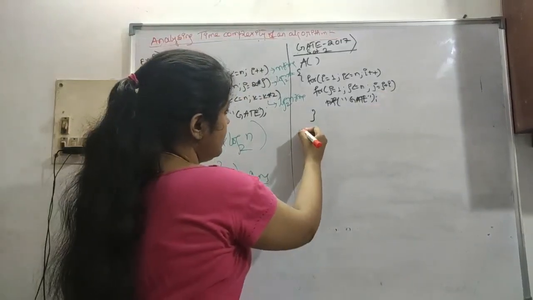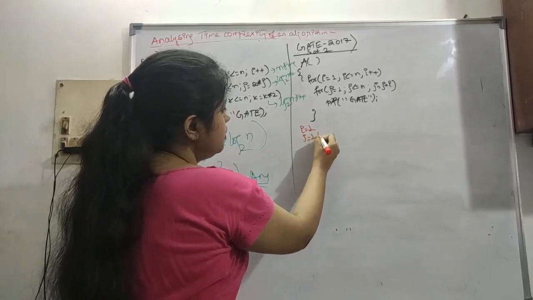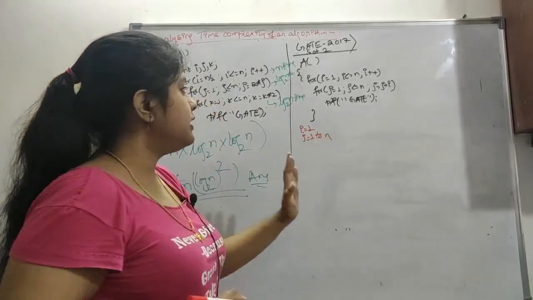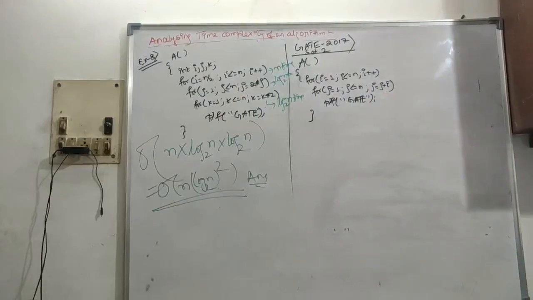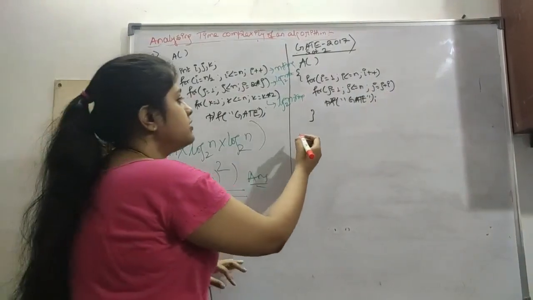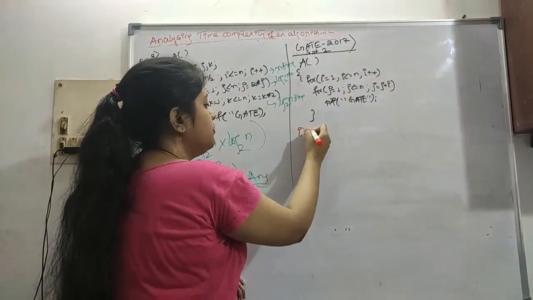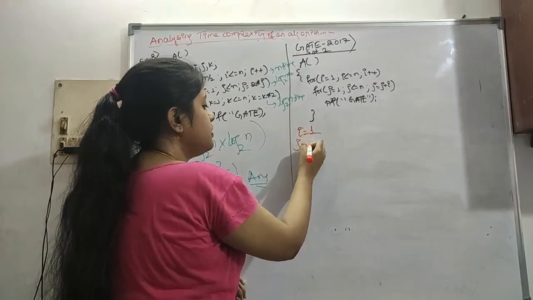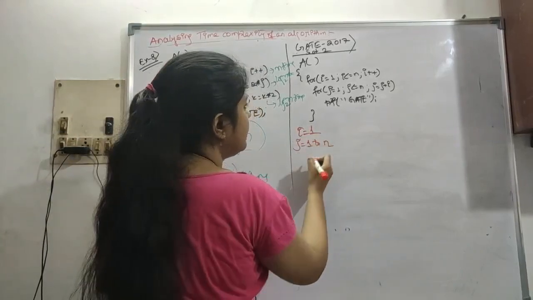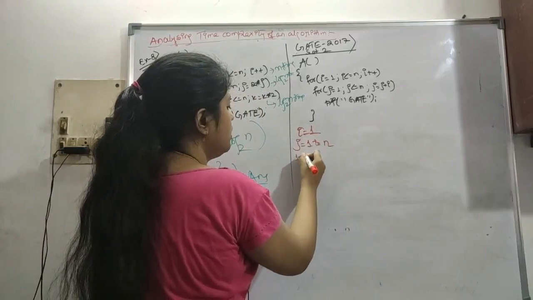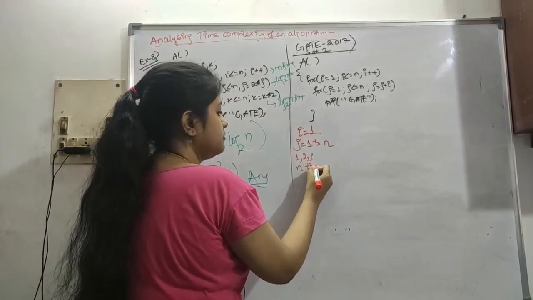Now let's see, when i is 1, j will run from 1 to n and it will increment by addition, like plus 1: 1, 2, 3. It will run for n times.